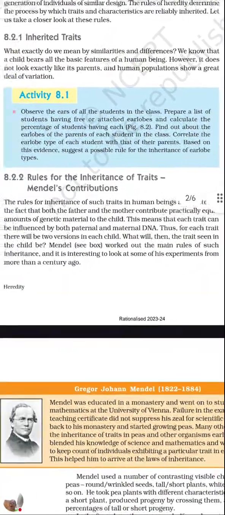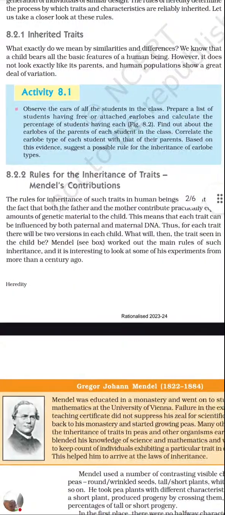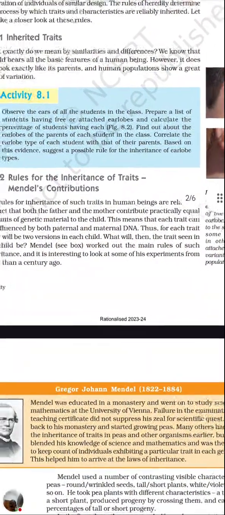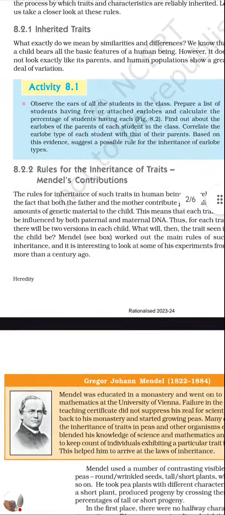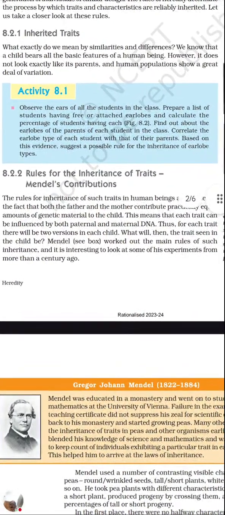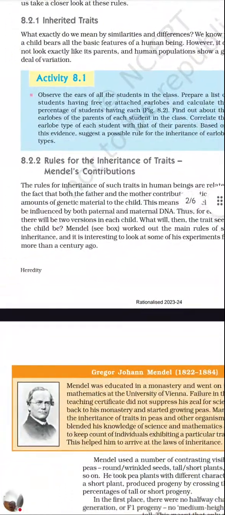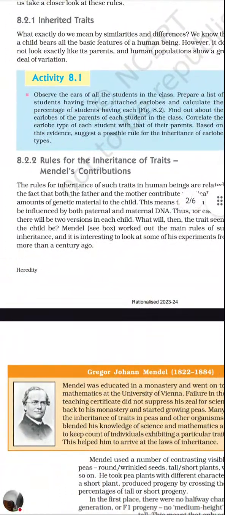This means that each trait will be influenced by both paternal and maternal DNA. Thus, for each trait, there will be two versions in each child. What will then be the trait seen in the child? The child is getting a part from the mother and also from the father, so what will be seen? As per Mendel, the dominant character is seen.